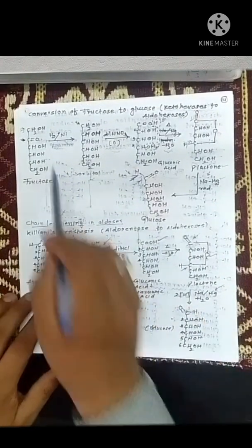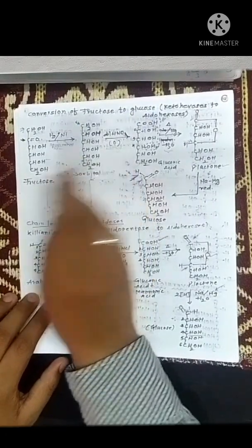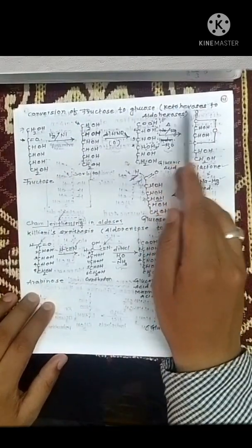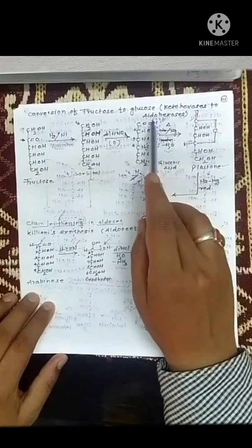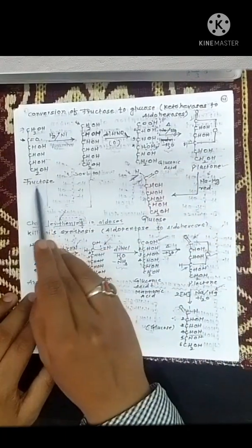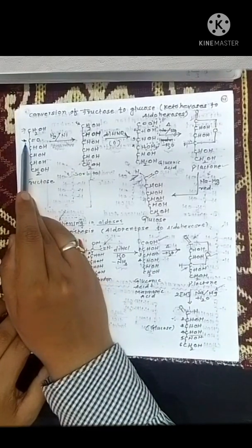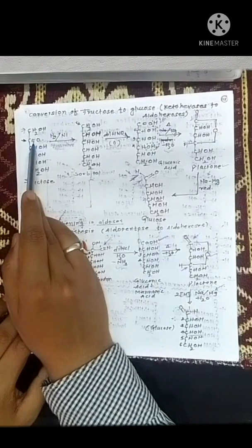Now we are going to see how fructose is converted to glucose, that is, how ketohexose sugars are converted into aldohexose sugars. In fructose, the second carbon atom has the carbonyl group. So this ketonic carbonyl group is subjected to reduction.